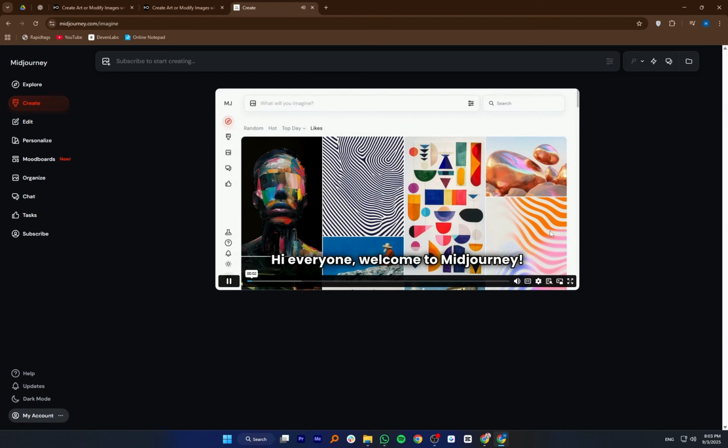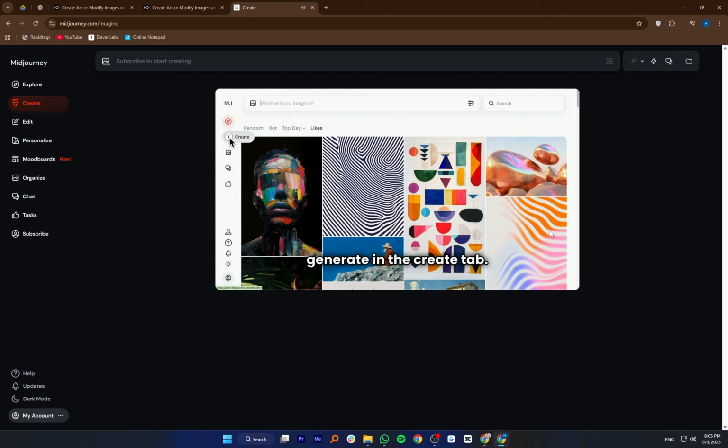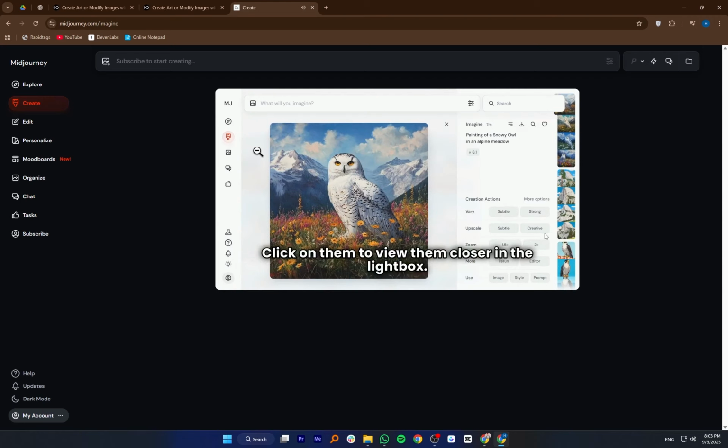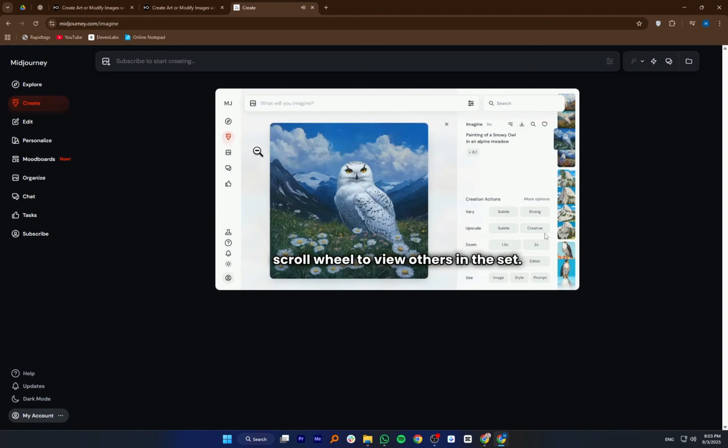The platform runs mainly through Discord, though it now has a web interface as well, and it has a large community where users can share prompts and collaborate. While the results are very consistent and of a high quality, new users may find it a little bit harder to get started compared to OpenArt AI.